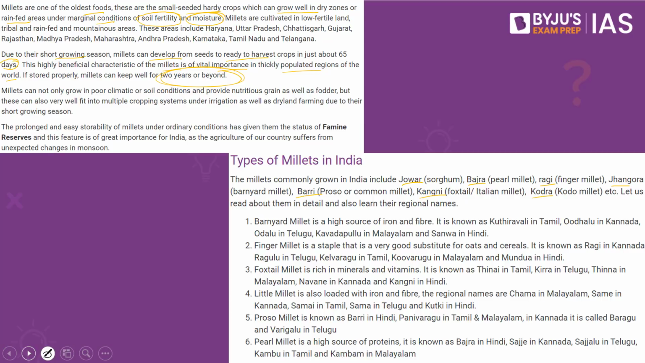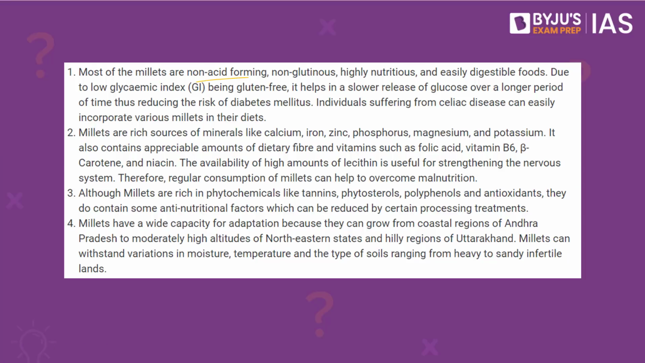What are the advantages of the millets? Most of the millets are non-acid forming, non-glutinous, highly nutritious and easily digestible foods. Due to low glycemic index, being gluten free, it helps in slower release of glucose over a longer period of time, thus reducing the risk of diabetes. Millets are rich sources of minerals like calcium, iron, zinc, phosphorus, magnesium and potassium. It also contains appreciable amount of dietary fiber and vitamins. Although millets are rich in phytochemicals like tannins, phytosterols, phytophenols and antioxidants, they do contain some anti-nutritional factors which can be reduced by certain processing treatments.